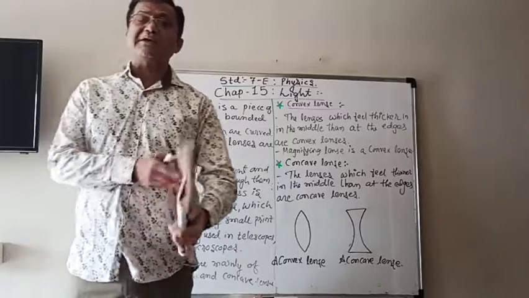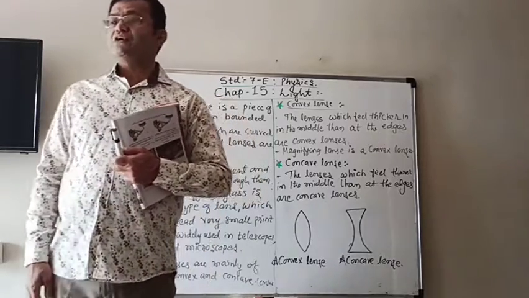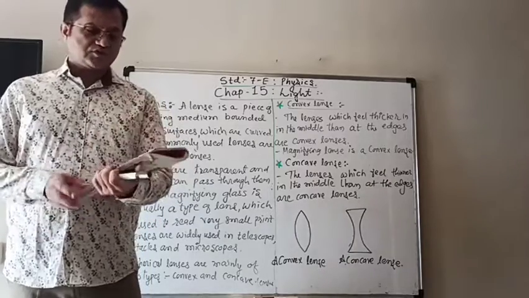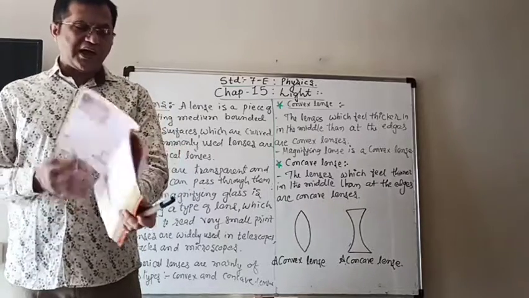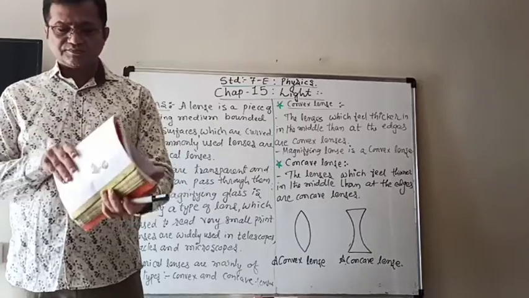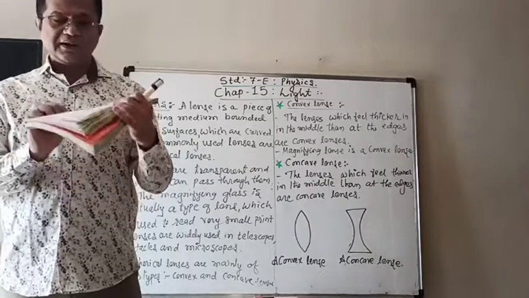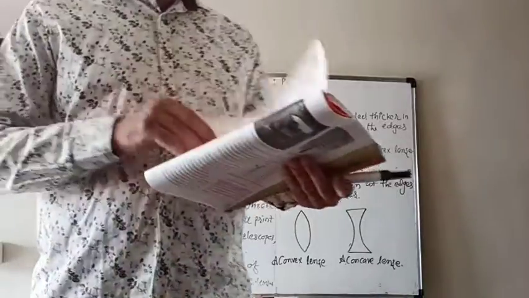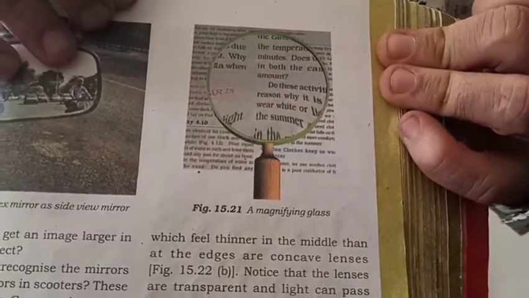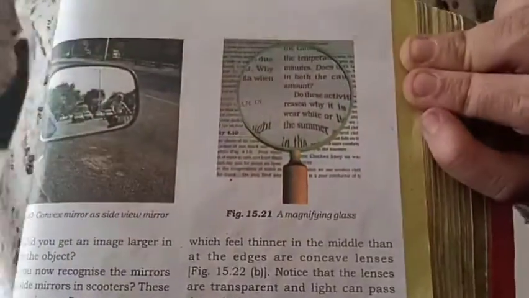We generally use magnifying glasses to read very small printed letters. For example, as shown in this figure, you can see that the magnifying glass can show the small letters very big.